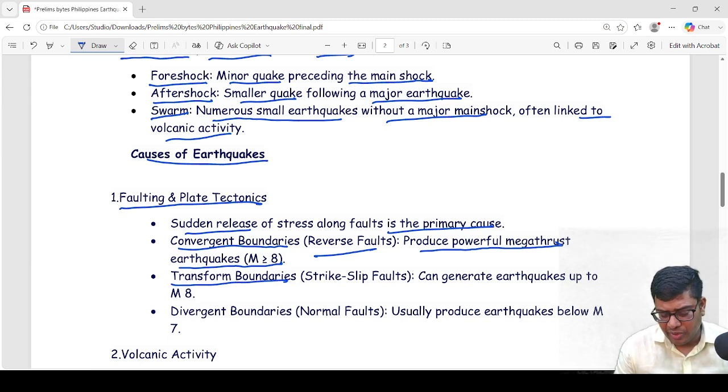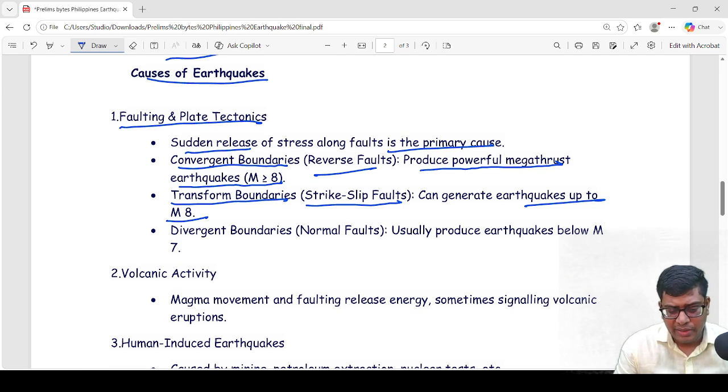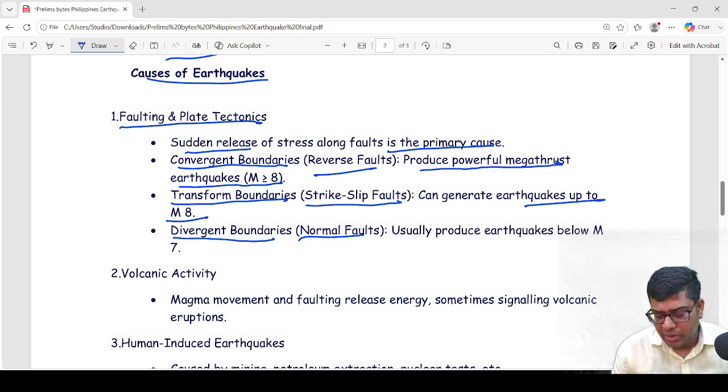Then the transform boundary, also called strike slip fault, can generate earthquakes up to a magnitude of 8. Now, the third important cause is the divergent boundary. The divergent boundary, usually called normal fault, usually produces earthquakes